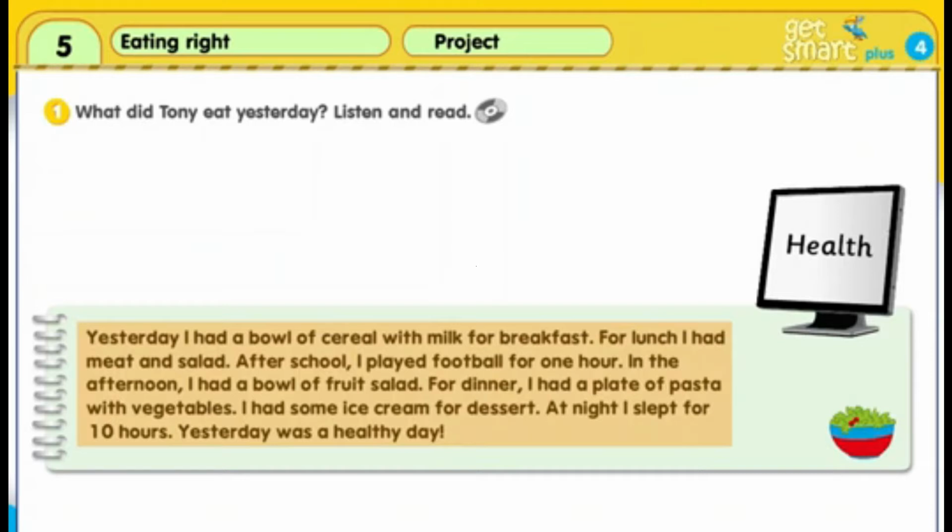I had some ice cream for dessert. At night, I slept for 10 hours. Yesterday was a healthy day.